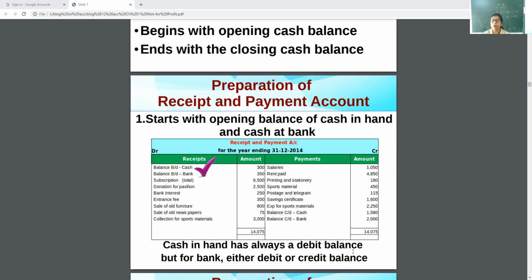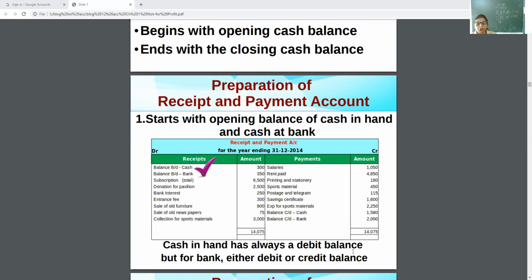See, my dear children, in old books only cash was given, but nowadays it is mandatory for non-profit organizations to open a bank account also, because of the limit imposed by the income tax department. So, my dear children, this is receipt and payment account.